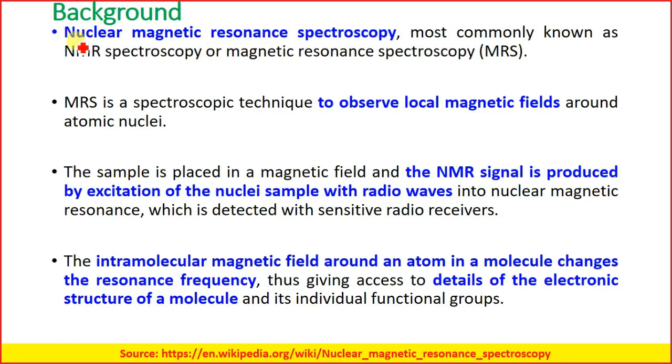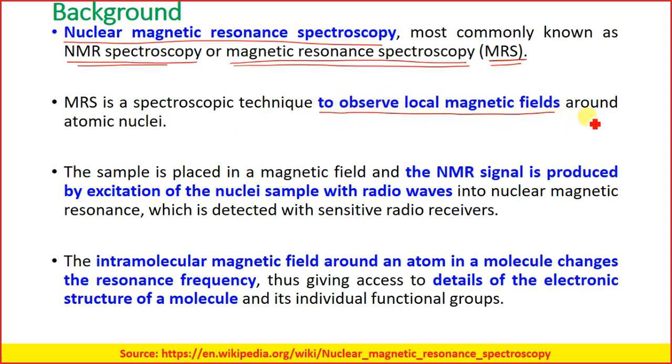So nuclear magnetic resonance spectroscopy is most commonly known as NMR spectroscopy or magnetic resonance spectroscopy, in short MRS. It is a spectroscopic technique to observe local magnetic fields around the atomic nuclei, and since we are looking at atomic nuclei, the name nuclear comes into the picture.